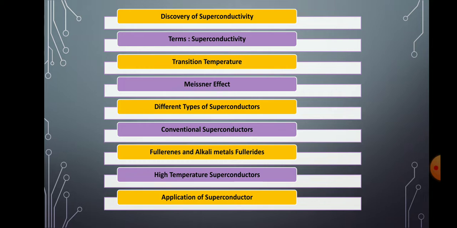Then some terms related with this chapter, that is superconductivity, transition temperature, Meissner effect, and then different types of superconductor such as conventional superconductors, fullerenes and alkali metals fluorides superconductors, high temperature superconductors. And as you know, any new concept in the field of science has some application. So what is the application of superconductor?